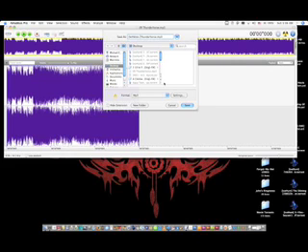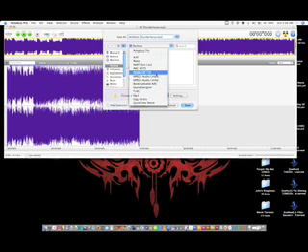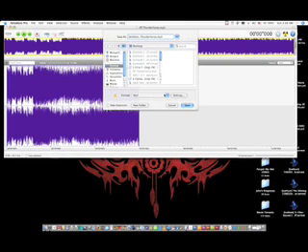And you could choose whatever file format you want. Usually, we've got like AIFF, WAV, OGG, but we're gonna just use MP3 since most phones play MP3 format.